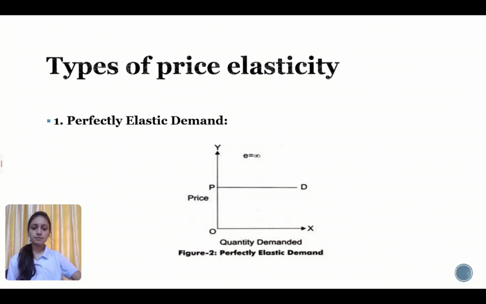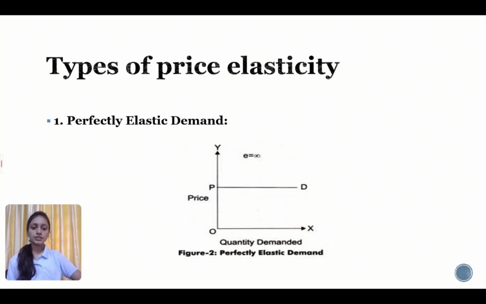The first one is perfectly elastic demand. When a small change in the price of a product causes a major change in the demand, it's said to be perfectly elastic demand. In perfectly elastic demand, a small rise in price results in demand falling to zero, while a small fall in the price causes demand to increase to infinity. That means elasticity is equal to infinity.